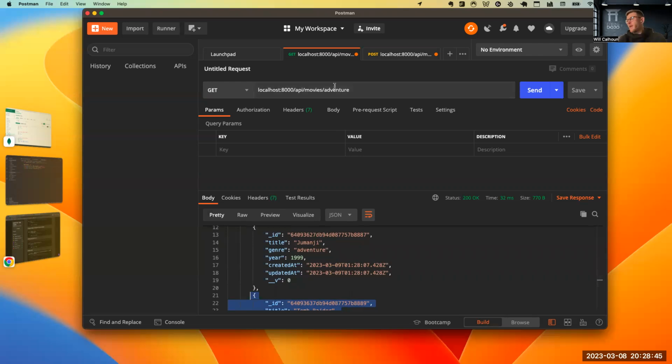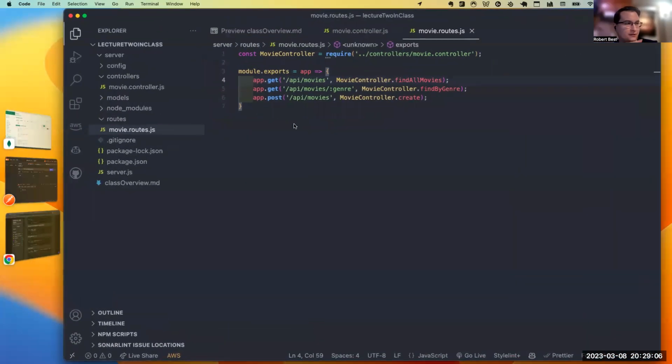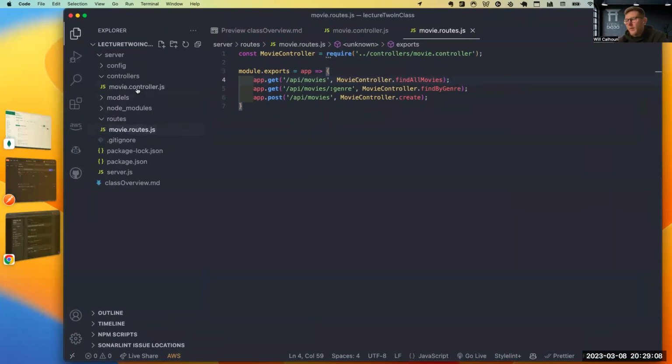Now, Chris asked a great question. Let's test it out. Does this need to be case sensitive? Let's see. It does, right? So what is a way that we could handle this? What's a quick way that we could? Yeah, exactly. Can you do like the to lower? There we go. Yeah, we could do it to lower, right?